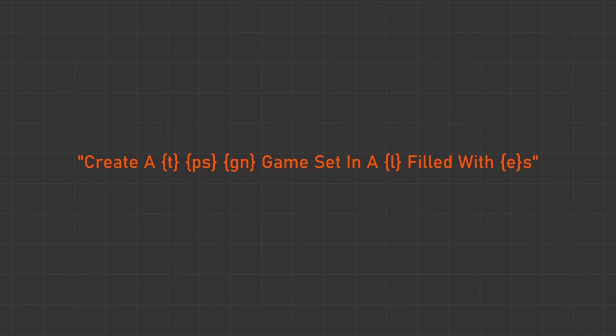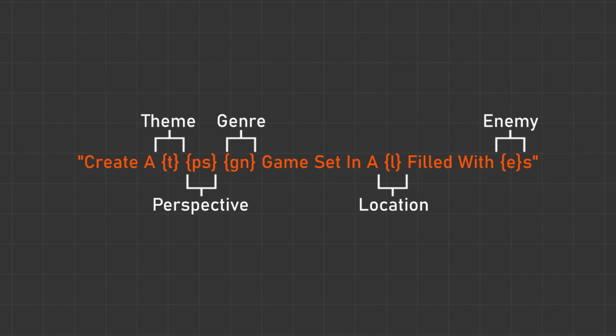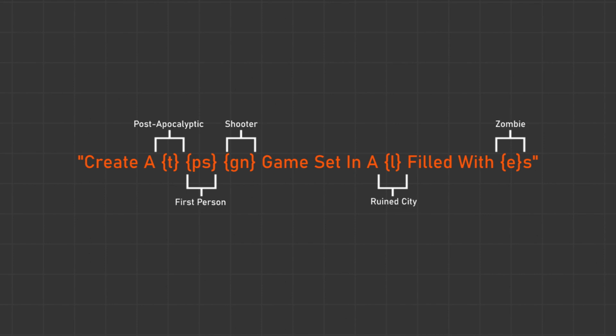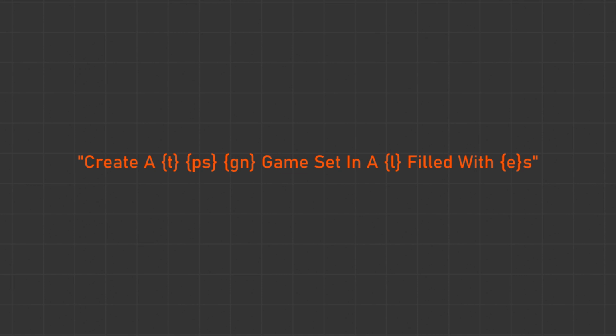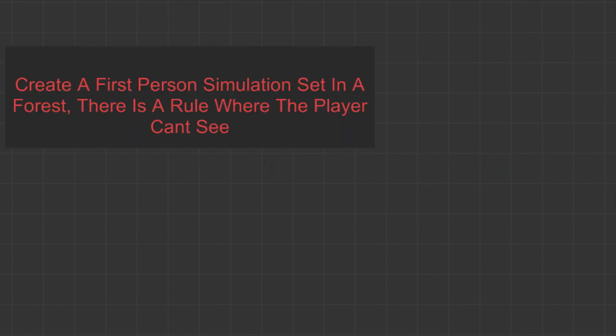As shown here, we have various different curly brackets which have letters in them, and the letters represent things like genres, moods, perspectives, and styles of games. The script then loops through that string and replaces each instance with a string of that type. What this does is it creates a sentence which is randomly generated every time and can give some pretty interesting results. So for instance, this one would be, create a post-apocalyptic first-person shooter game set in a ruined city filled with zombies. However, the results can be anywhere from terrible to pure gold.